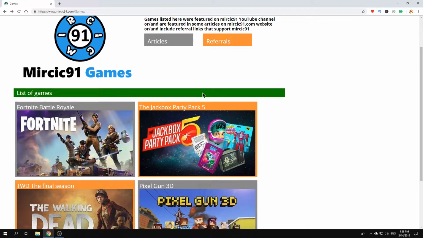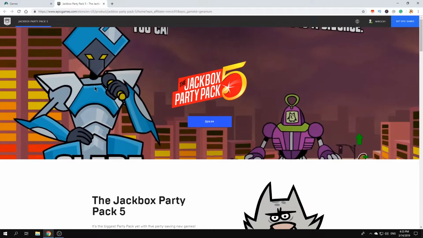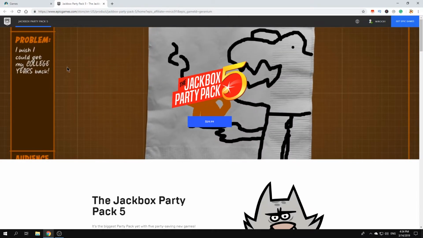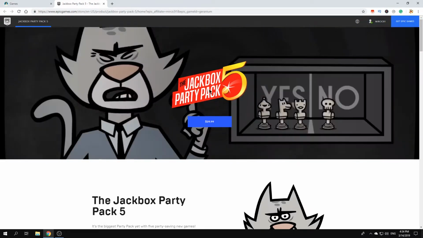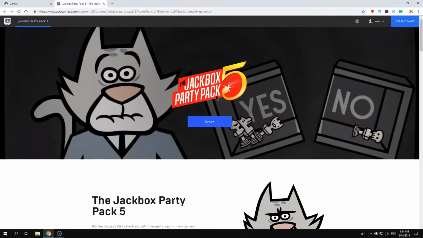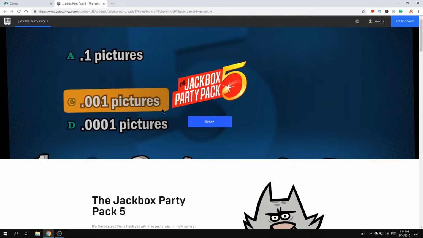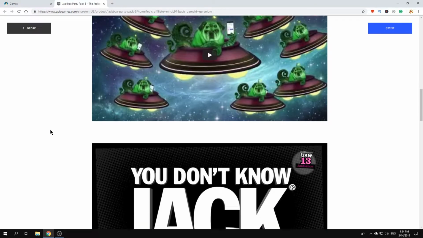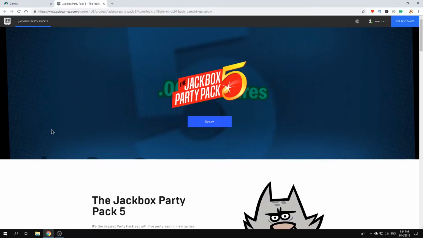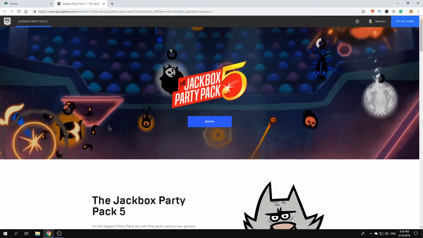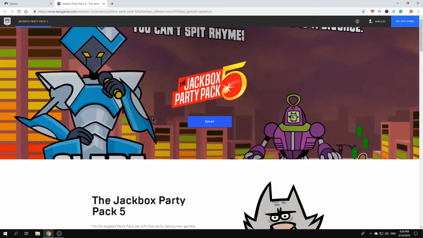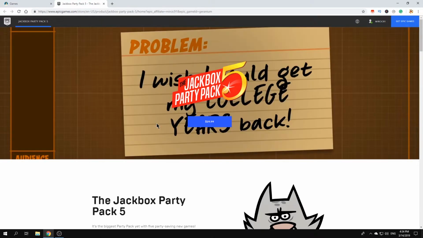This one, the orange one, is when you click on that, it will open a separate page. It's like a referral link, in this case for an Epic Games game, the Jackbox Party Pack 5. So if you purchase anything here, or if you just link to someone who is going to buy it, or just share a link, of course, then I do get some percentage. I do get support from Epic Games with these referral links.